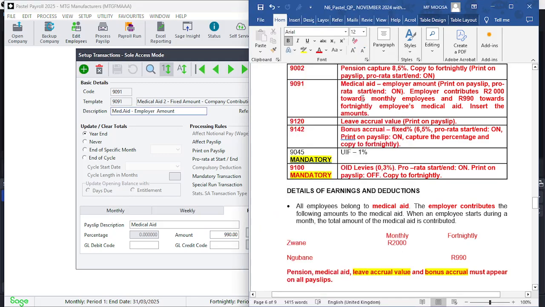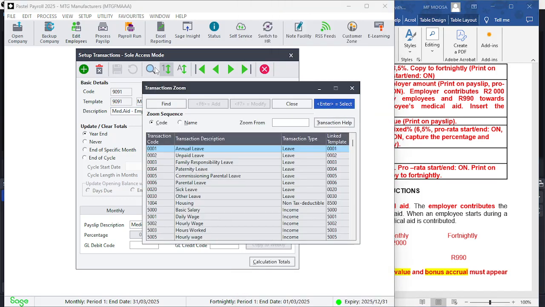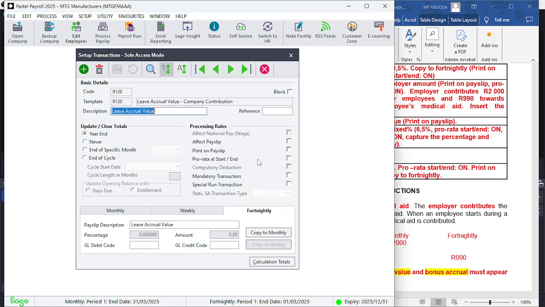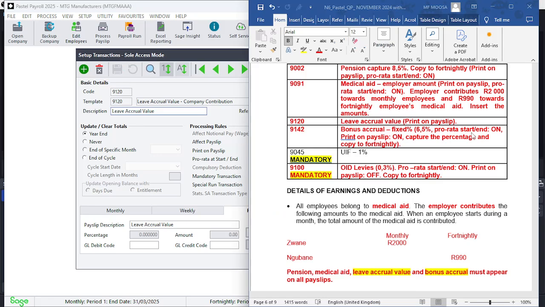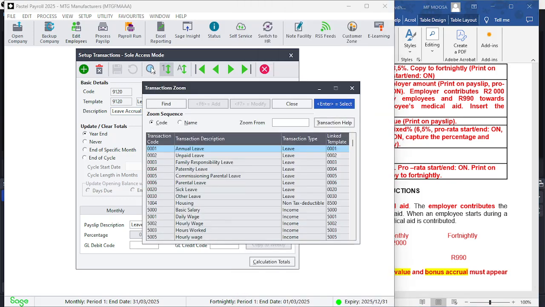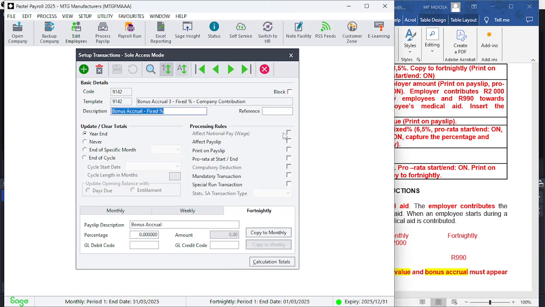Move to the next one, which is the leave accrual, print on payslip must be on, 9120. 9120, print on payslip must be on. We're going to check that box. Print on payslip, click save, and we're ready to go now to the next one, which is bonus accrual: fixed percentage of 6.5, pro rata start end on, print on payslip on, captured percentage, copy to fortnightly. So there's a copy one. So 9142. Let's do this. 9142. And we're going to put the percentage of 6.5.